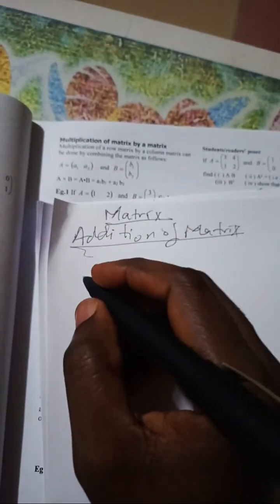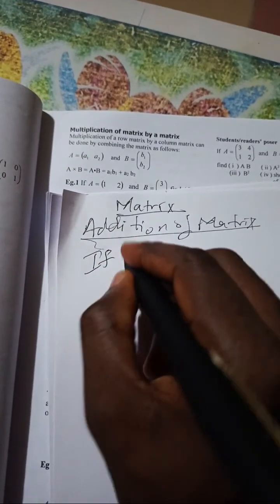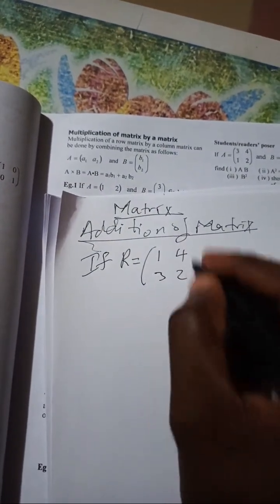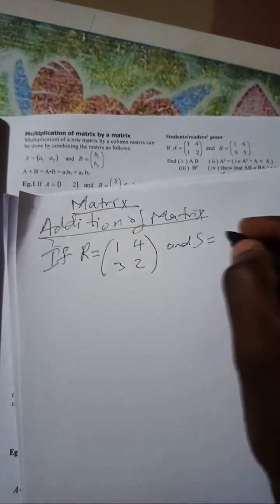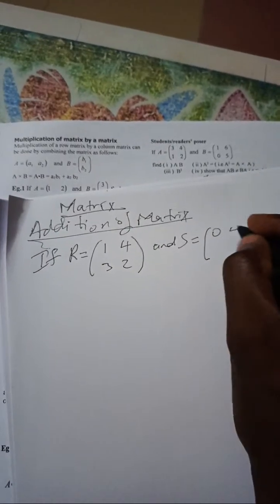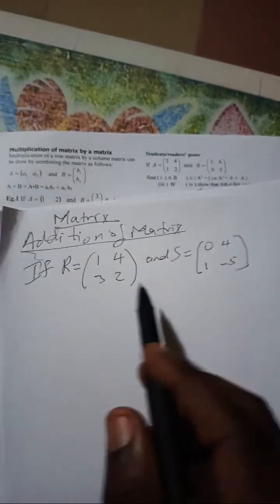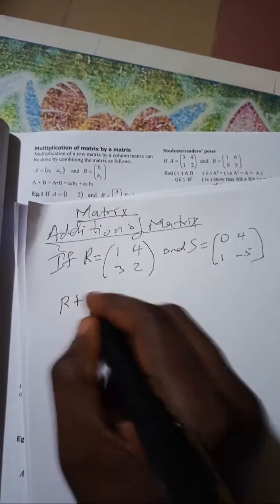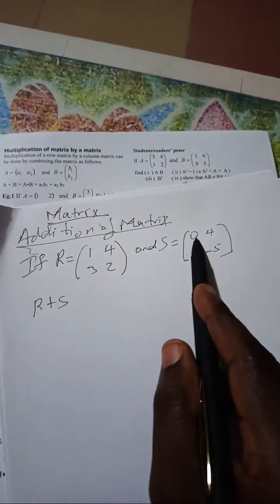So, addition of matrix. If you have 2 matrices and you have to add them, let's say for example, R is equal to 1, 4, 3, 2, and X is equal to 0, 4, 1, minus 5. If you are to find R plus X, you have to add in matrix, you have to take like with likes.